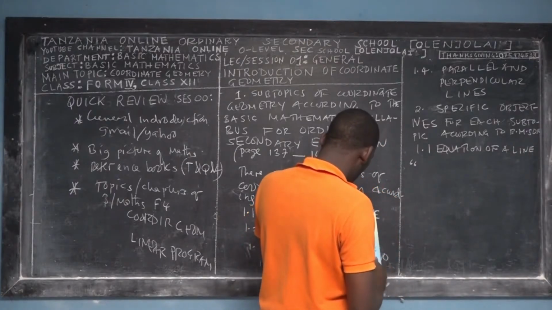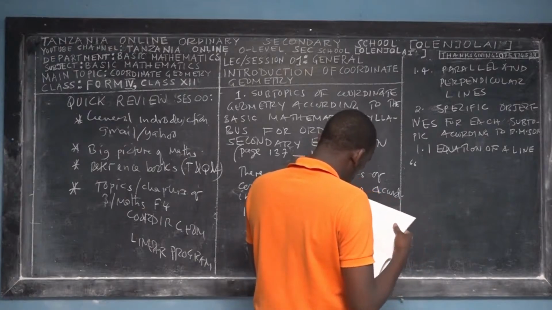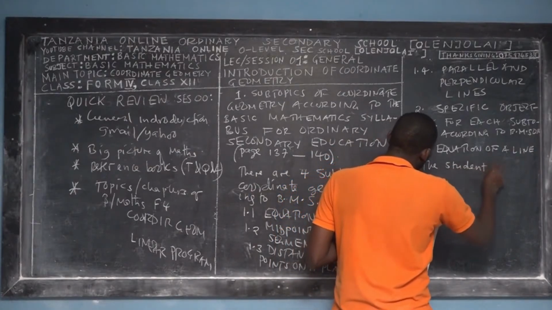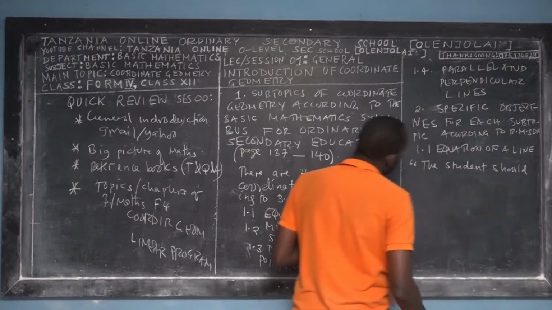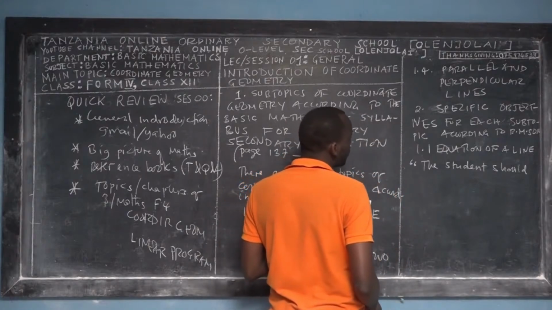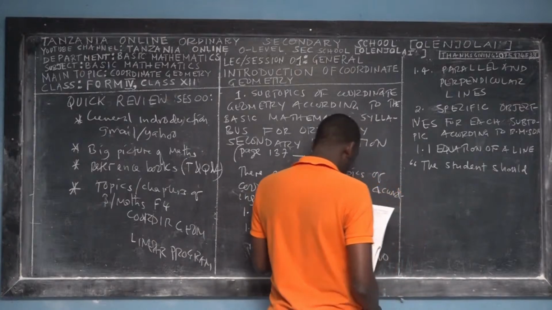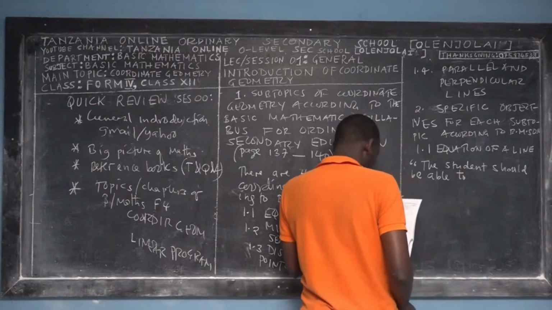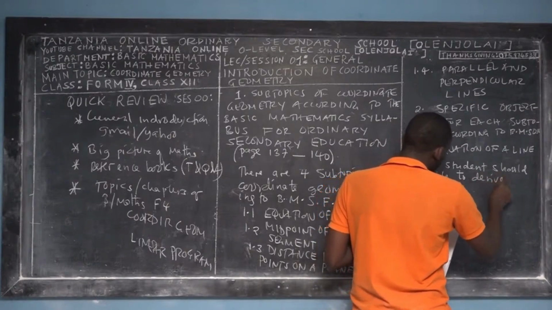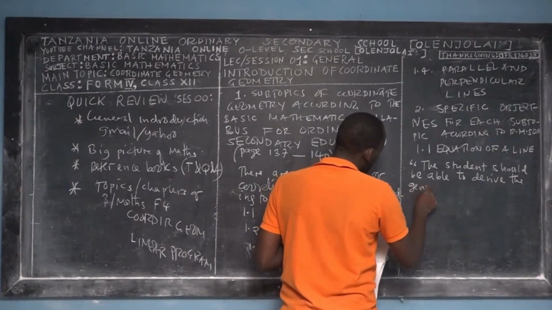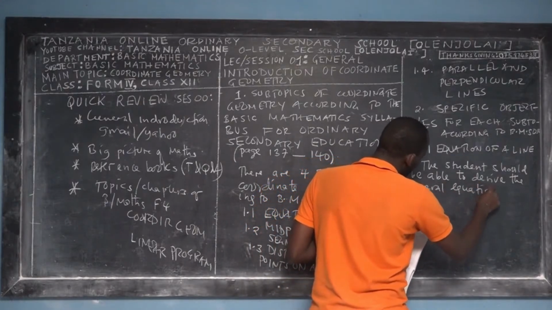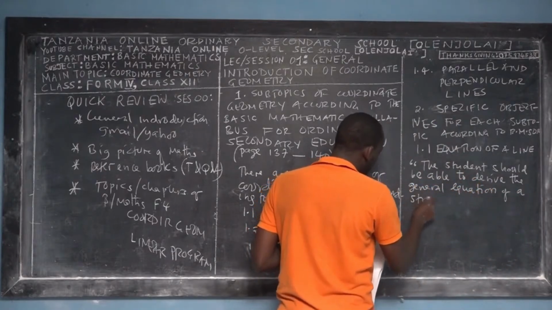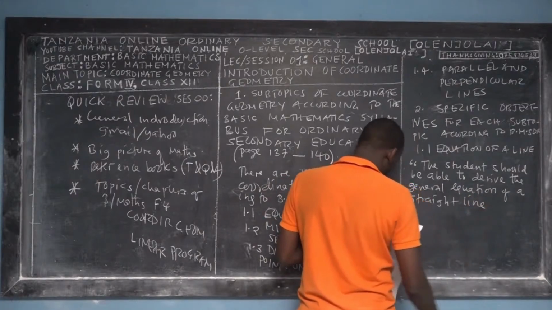At the end of this subtopic, the way that this sentence used to say, the student should be able, so I'm quoting, the student at the end of learning the subtopic of equation of a line should be able to derive a general equation of a straight line.